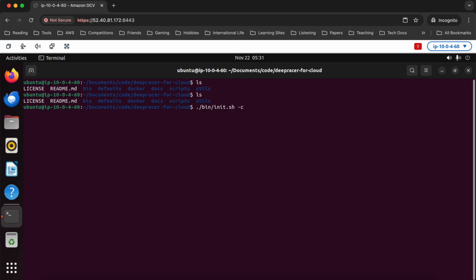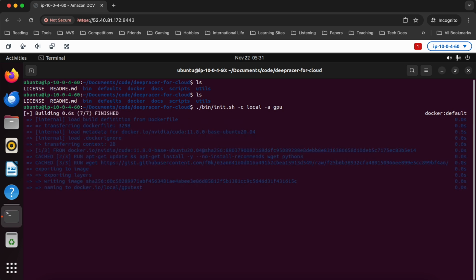I'm gonna do -c, which says what type of cloud environment I'm installing into. It could be Azure or AWS. If it's local, you choose local. And again, I'm running this on an Amazon EC2 instance, but I'm gonna treat this like a local install. Then I choose A for architecture. The architecture I want is GPU. And I hit enter. That should fetch everything.